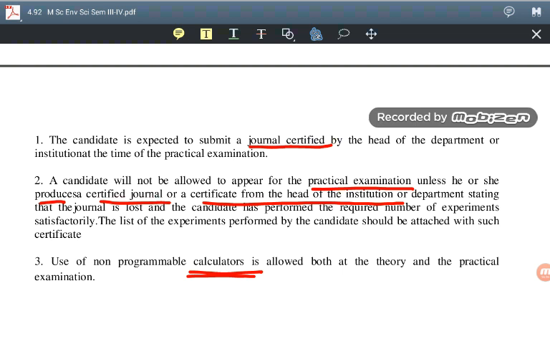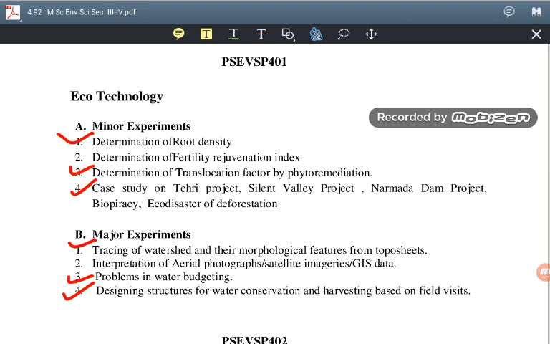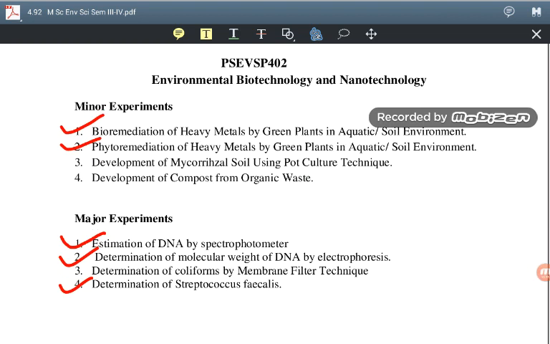What we have seen in today's session is that these are the practicals which we have to cover in paper 1. These are the practicals to be covered for paper 2. At least these practicals are to be covered.